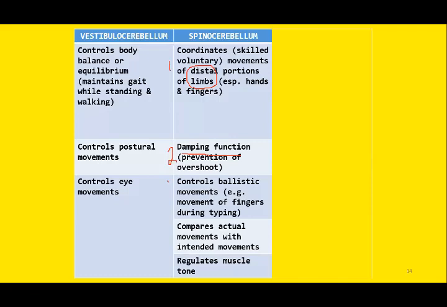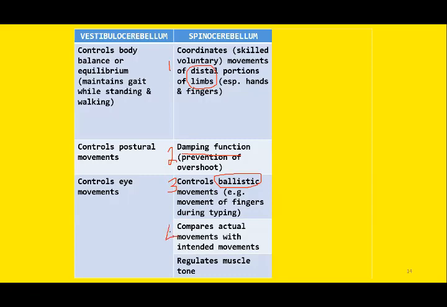The next function, the third function, is the control of ballistic movements. Now, ballistic movements again are fine skilled movements, and the easiest example is the movement of fingers during typing. All these fine skilled movements of fingers are coordinated by spinocerebellum once again.